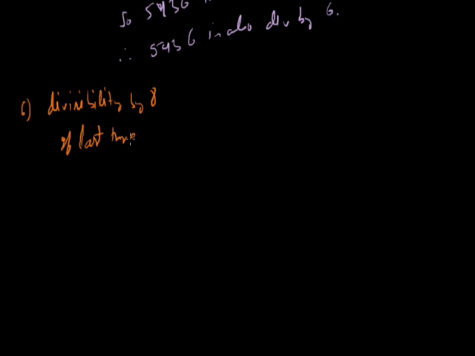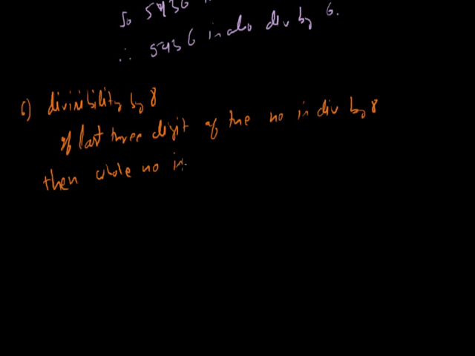If the last three digits of the number are divisible by 8, then the whole number is also divisible by 8.